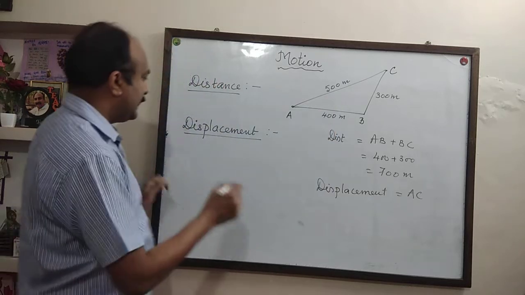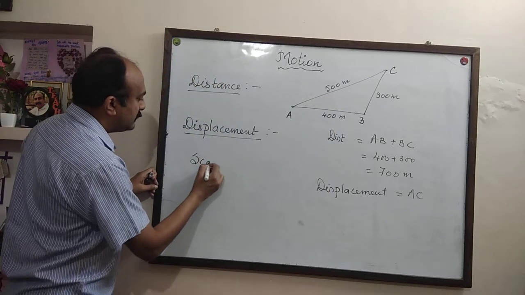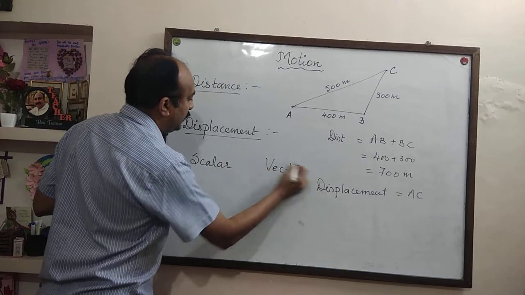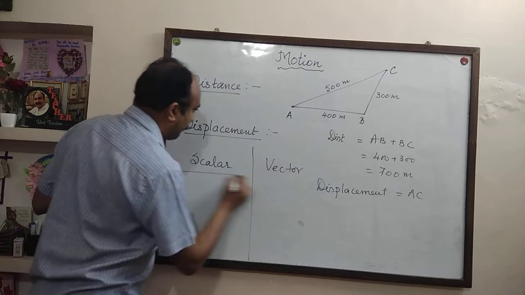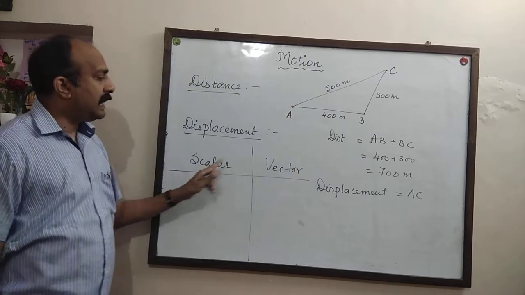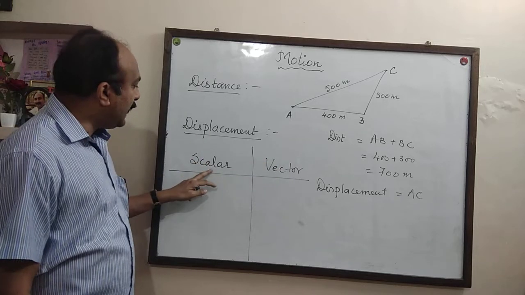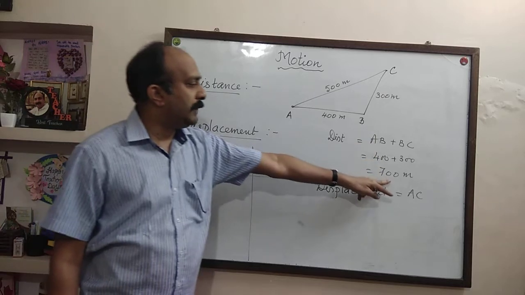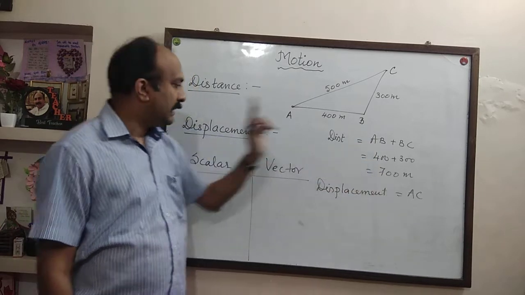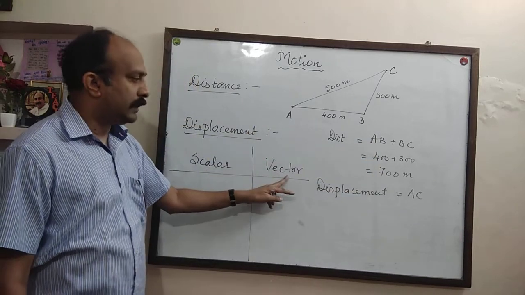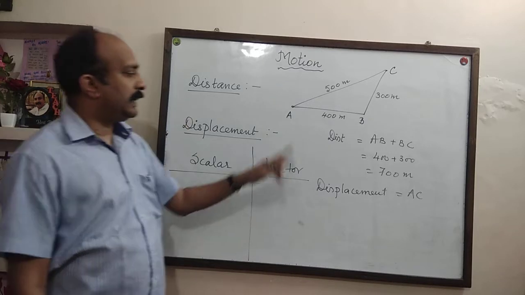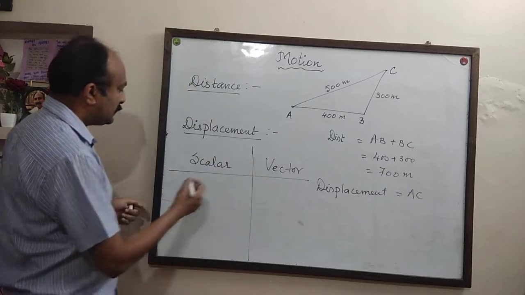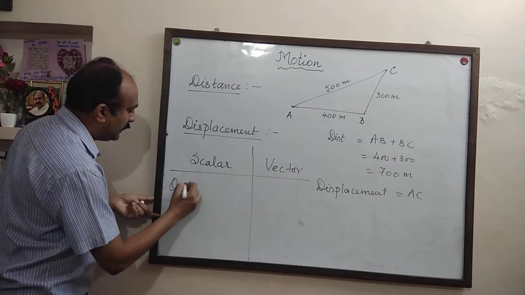These are called scalar quantities and vector quantities. Scalar quantities are those quantities which are represented only by magnitude. Vector quantities are those quantities which are represented by both magnitude and direction. So scalar has only magnitude.